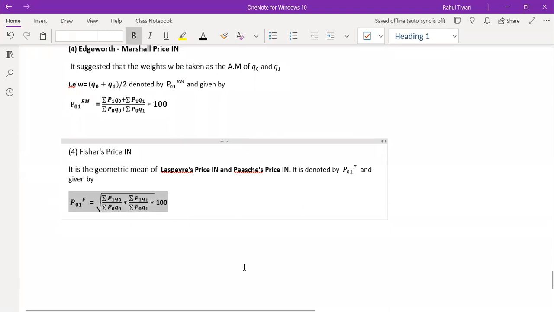Any question, anyone, related to the formulas? If you have any questions, go to the chat box and write them down. If there are no questions, you can write small and we can go ahead.